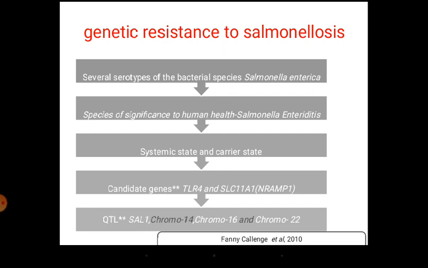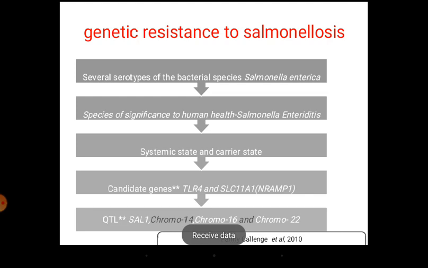There is a systemic and carrier state among the animals for this infection. Although the animal will not express any disease, there will be salmonella pathogen in the birds. For that reason selection needs to be very careful, because in most western countries they don't accept eggs containing salmonella. It is a food poison, so there is very careful selection for salmonella. For that reason they have identified TLR4 and SLC11.